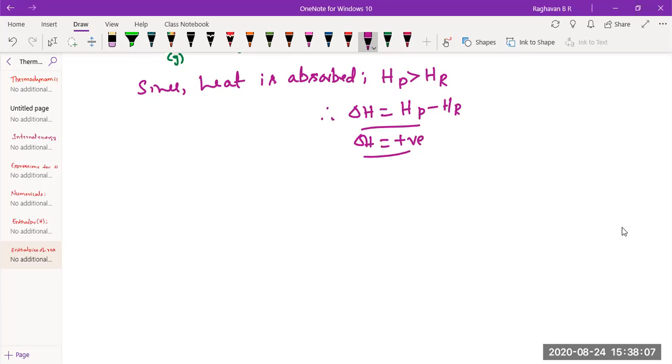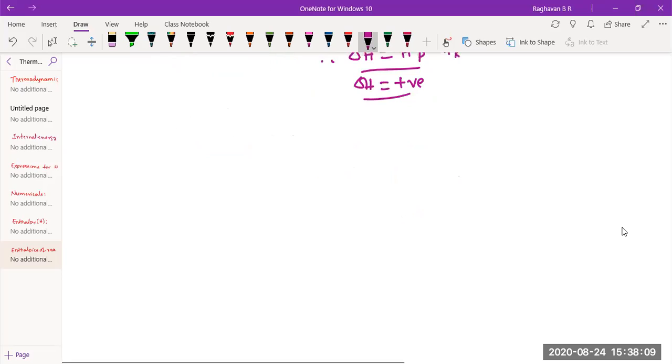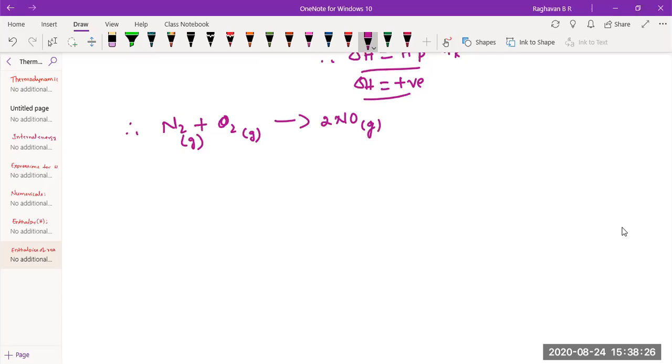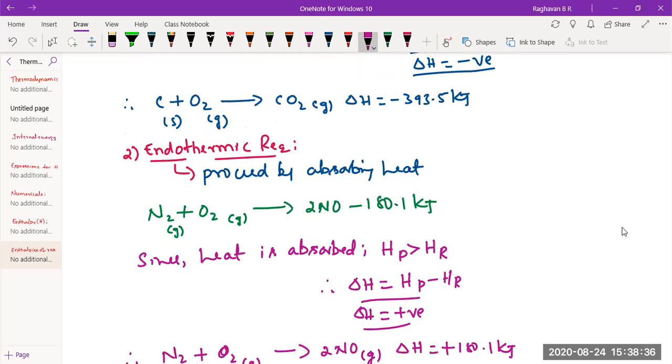Therefore, this equation can also be written as N2 plus O2 giving rise to 2NO gas, with delta H we write plus 180.1 kilojoules. That's as simple. So for an endothermic reaction, delta H will always be positive.